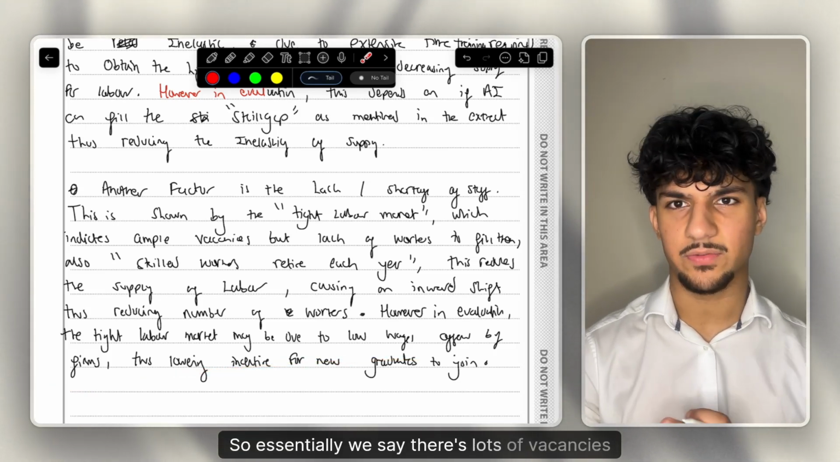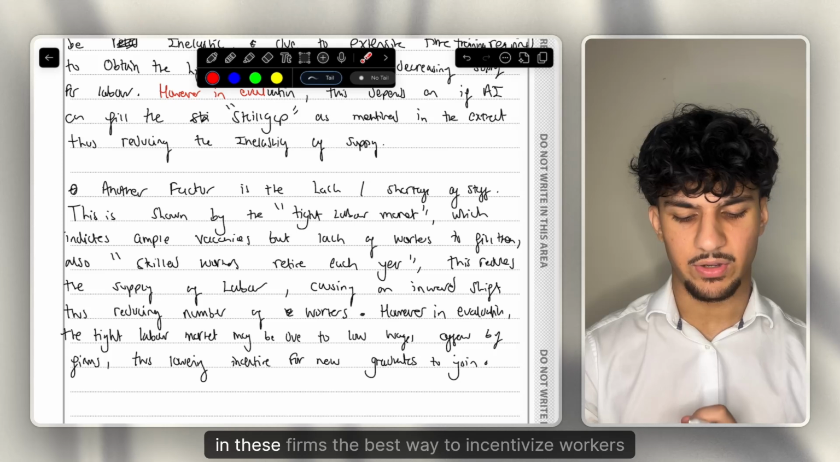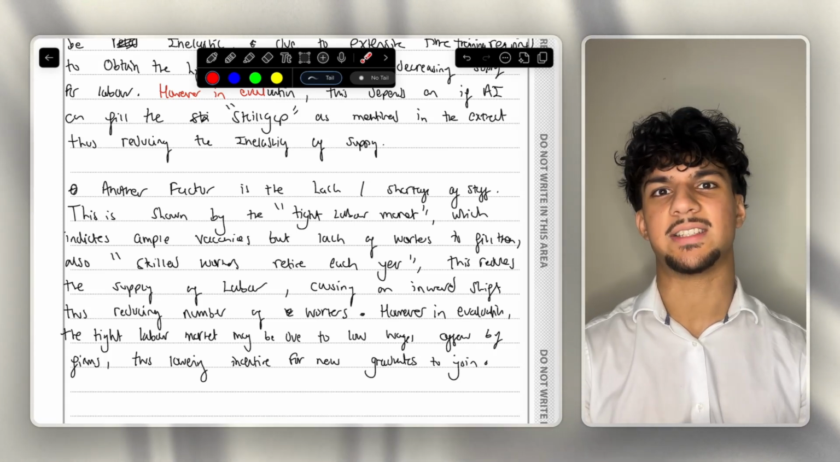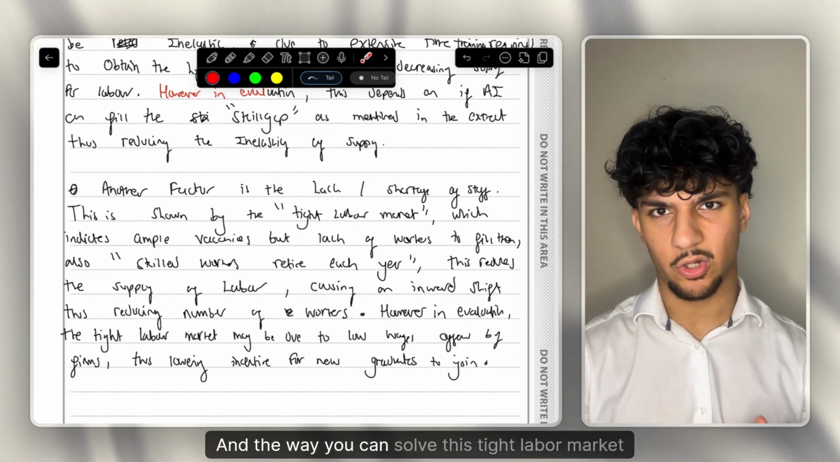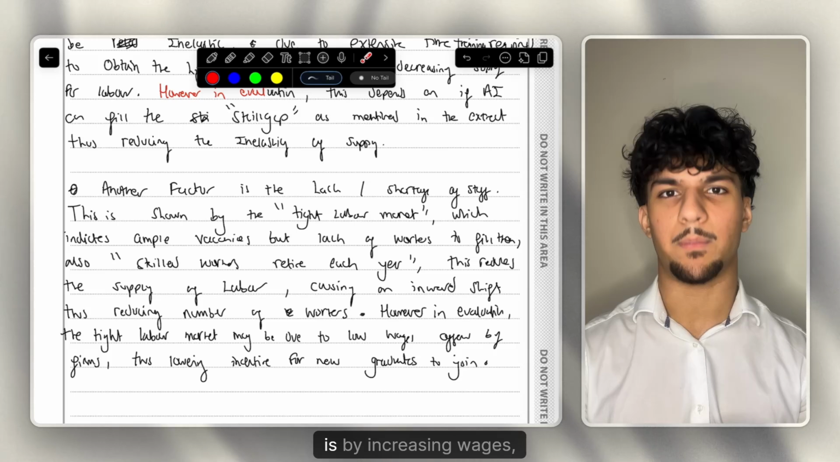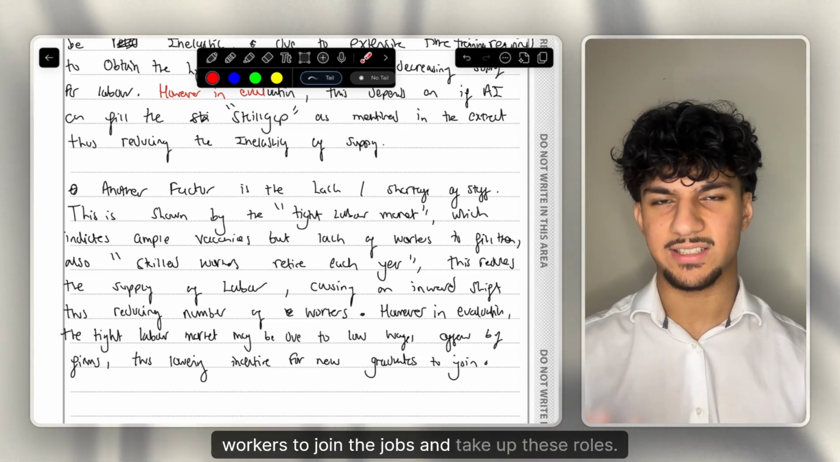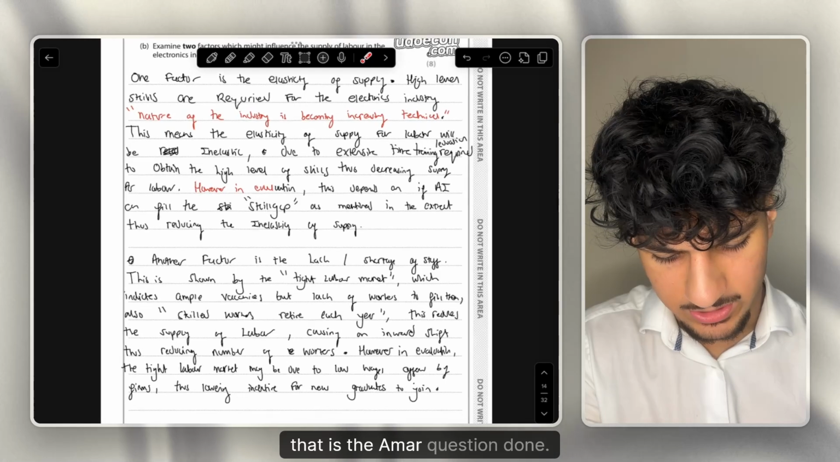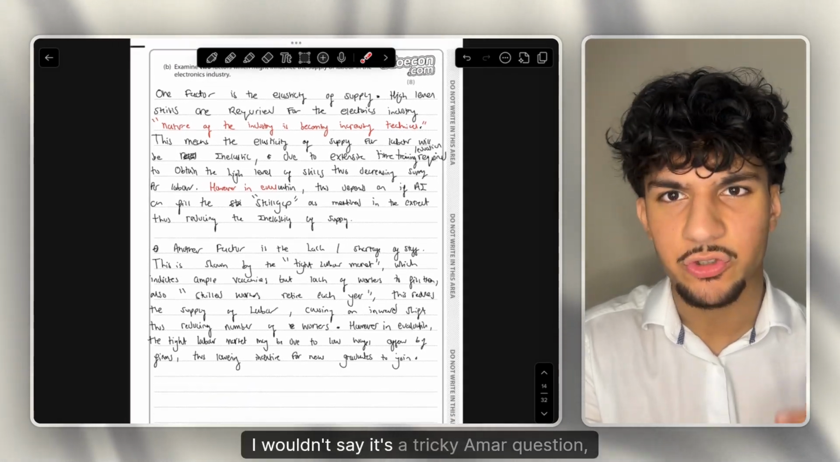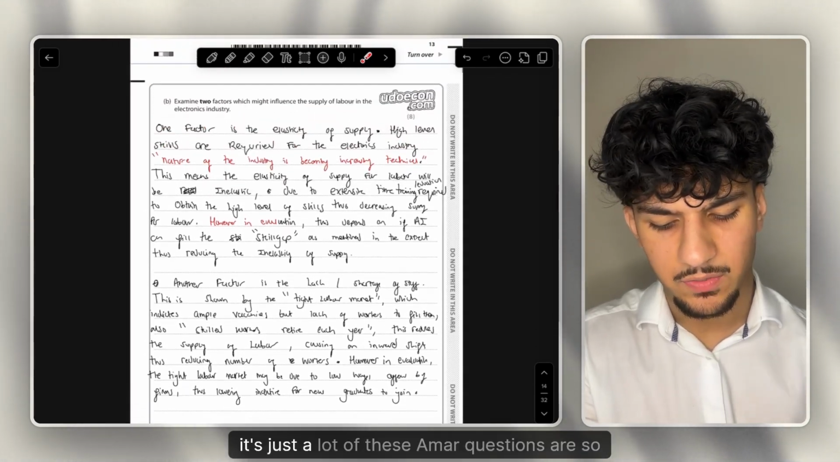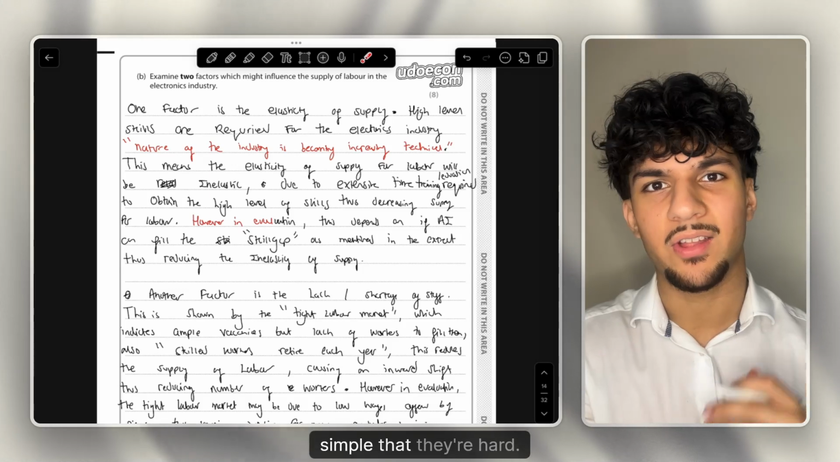So essentially, we say there are lots of vacancies in these firms. The best way to incentivize workers is increasing wages, and the way you can solve this tight labour market is by increasing wages, thus incentivizing workers to join the jobs and take up these roles. But that is the 8-mark question done. I wouldn't say it's a tricky 8-mark question. It's just that a lot of these 8-mark questions are so simple that they're hard.